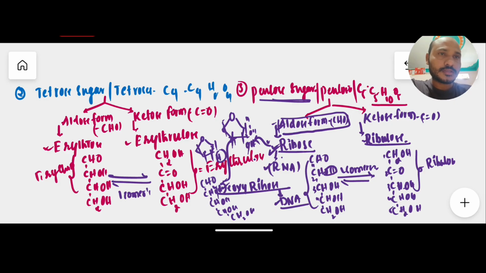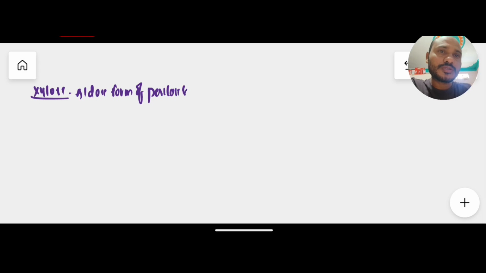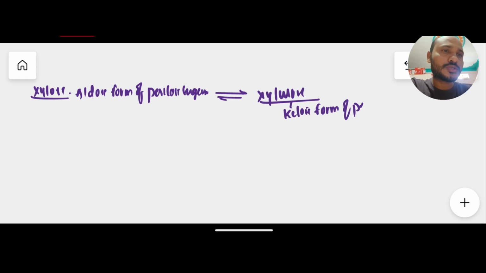And one more example we have for the aldose form in pentose sugar. Another example for aldose form is xylose. Xylose is an aldose form of pentose sugar, and its isomer, the ketose form, is xylulose. So xylulose is a ketose form of pentose sugar.